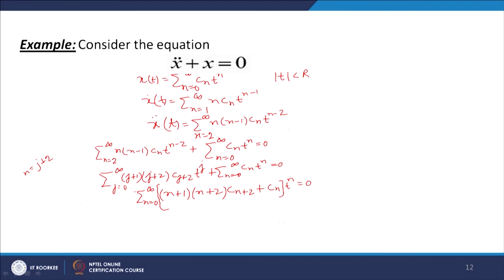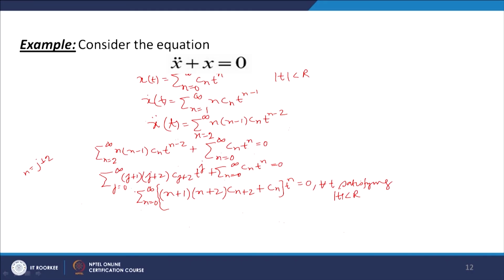We know that when the sum function of the power series is identically 0 over an interval, here this is identically 0, valid for all t satisfying mod of t less than r, so every term of the series must be 0.